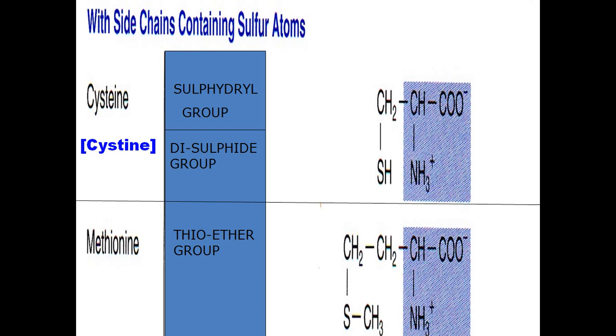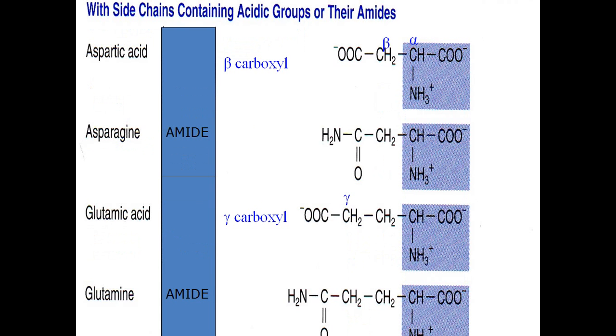Examples: cysteine and methionine. Cysteine and cystine are not much different, so we can consider them as one amino acid, cysteine. Cysteine and methionine are examples of sulfur containing amino acids.